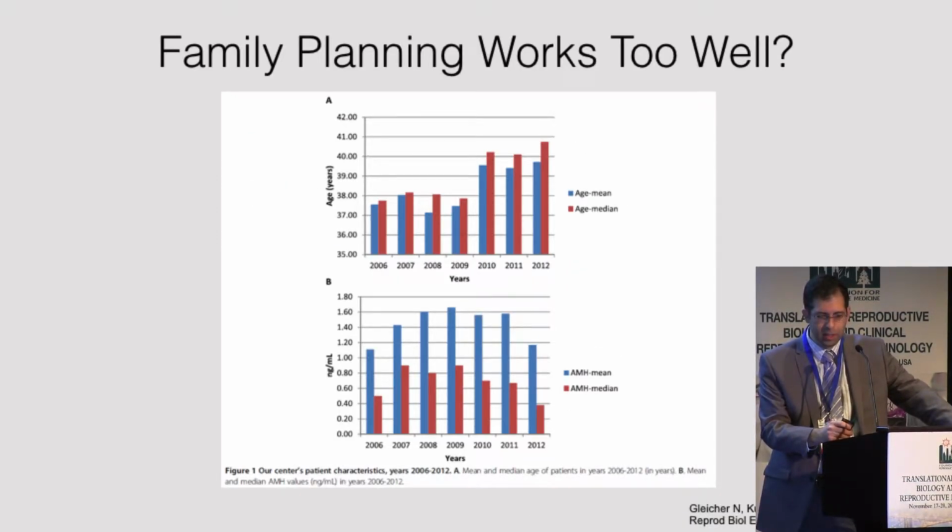We've certainly seen this within our program at the CHR. You can see that the age of newly presenting infertile patients to our program has steadily increased over the past decade, and that the ovarian reserve of our patients has steadily decreased. Now, of course, we specialize in this area, and we're seeing probably the tip of the pyramid, but I think many of you that I've spoken to at the conference are seeing the same things in your practice, maybe not to such a large degree.